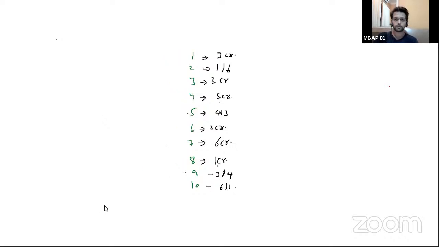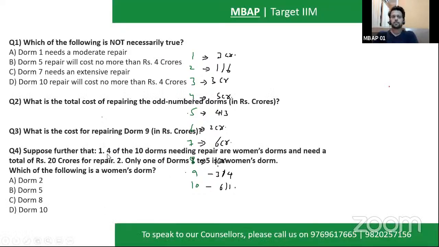These are the values that we have found out. Let's see the first question. The first question says, which of the following is not necessarily correct? I repeat, the question says, which of the following is not necessarily correct? 7 is also fixed. Which of the following is not necessarily correct? So we need something which is incorrect.